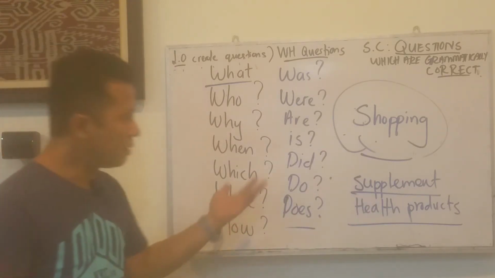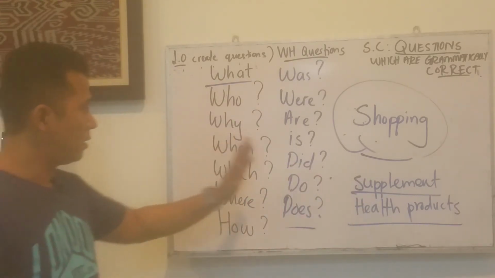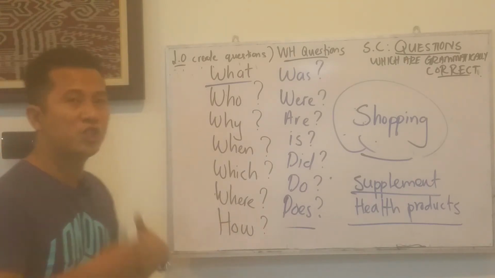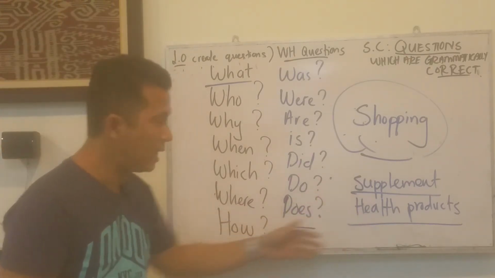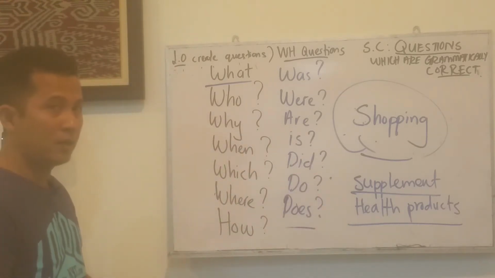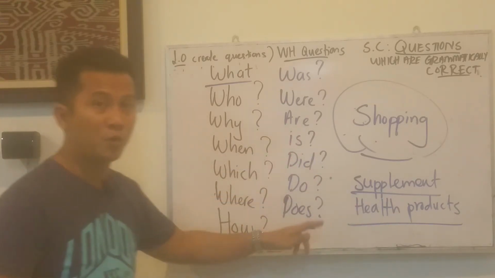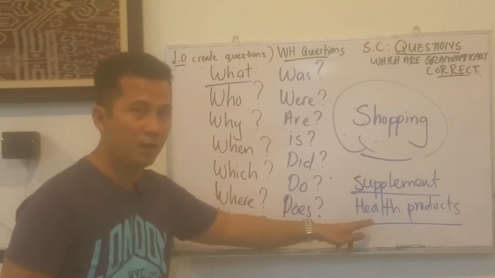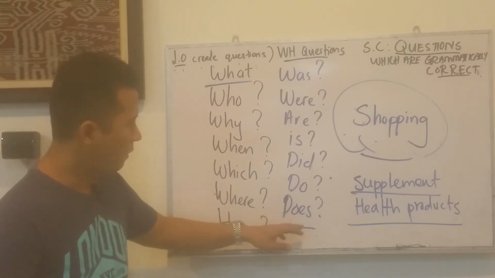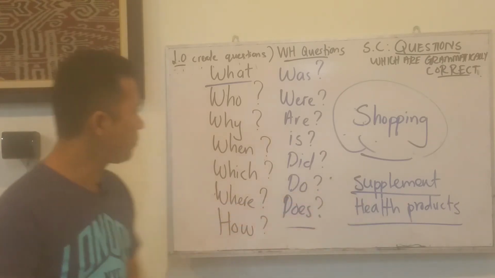For example, if somebody is selling you a health product, the question that you should ask will be, how safe is the product? Is the product approved by the Ministry of Health? Does it come with an approval certificate from the Ministry of Health?